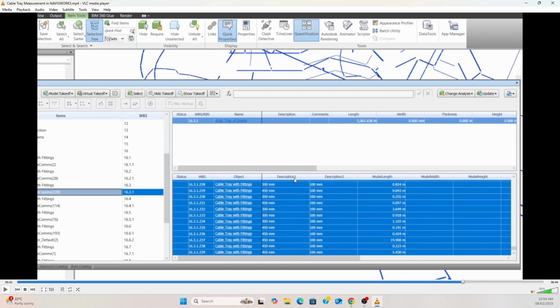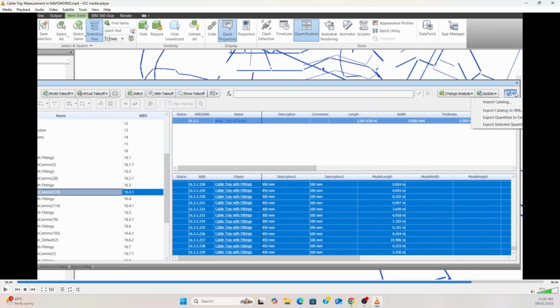You can see description 1 and description 2 are filled. This is the width, this is the height. Therefore, keep in mind if we are doing a takeoff and any parameters are not obtained the first time, we have to go to the item catalog and go to the mapping. Next we are going to export this data to the Excel sheet.